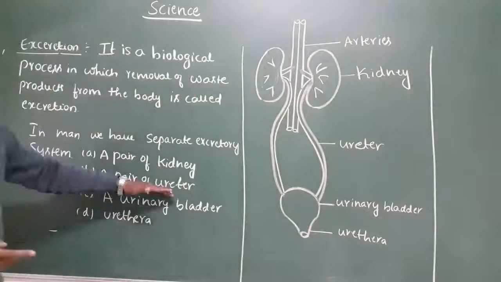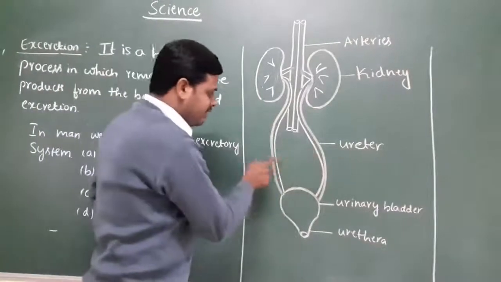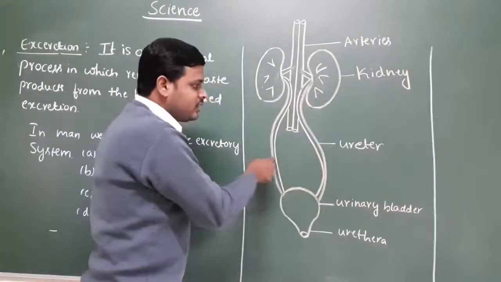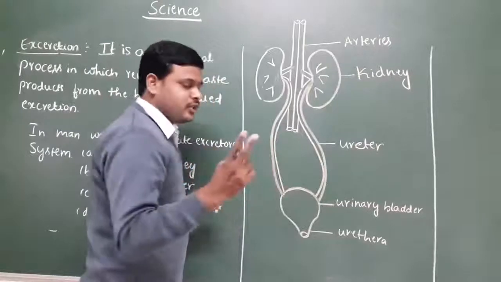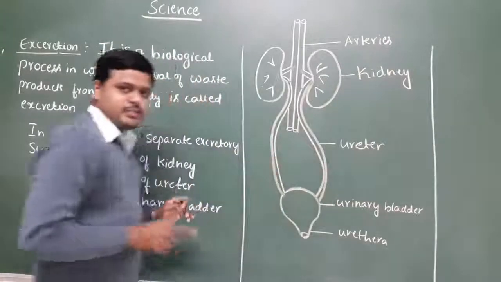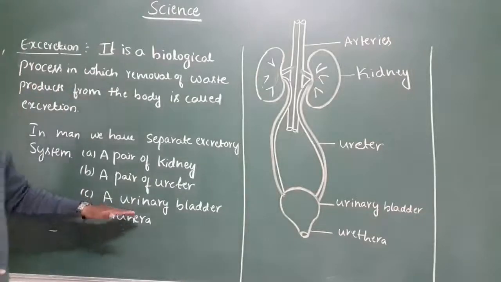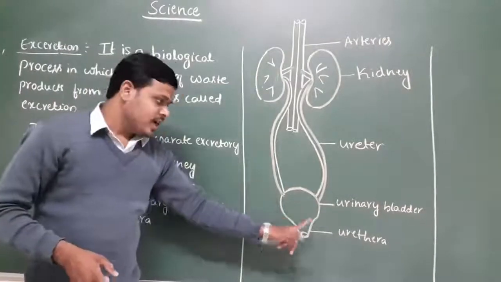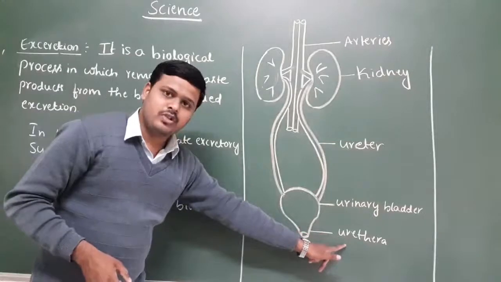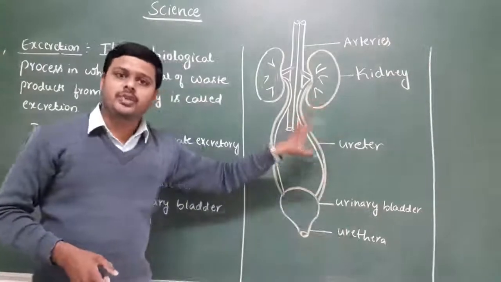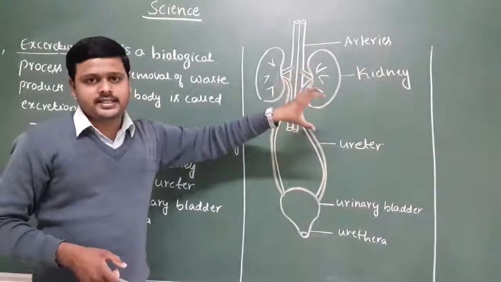There is also a pair of ureters, one ureter and a second ureter. Then there is the urinary bladder, and this is the urethra. These are the major components of the human excretory system.